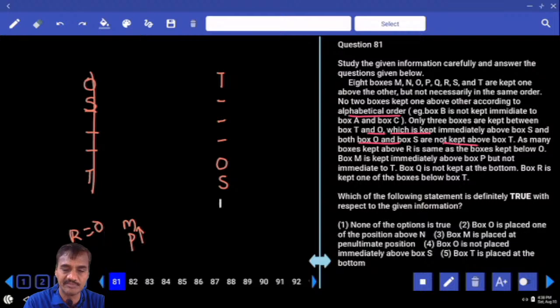Tell me where it should be. M and P must be like this. If M and P are there, how many are after O? There are 3. How many must be before R? There must be 3. R and O must be adjacent to each other. Now we are left with the remaining, that is Q and N.